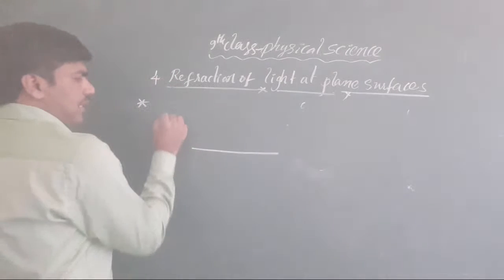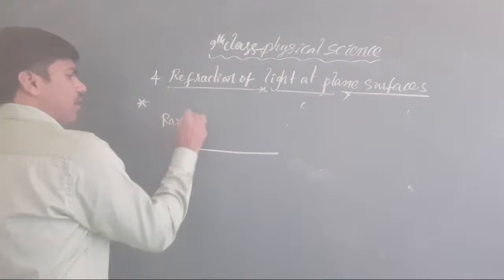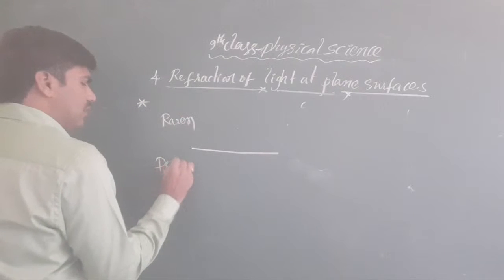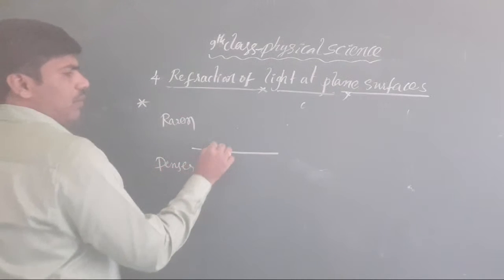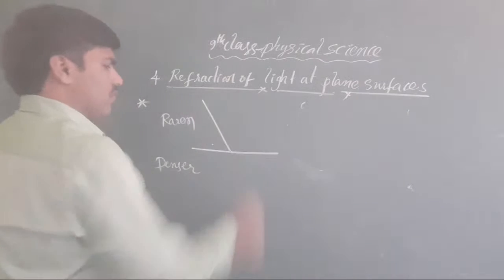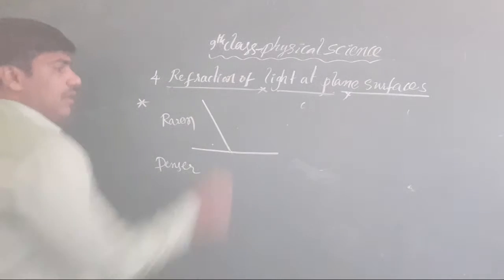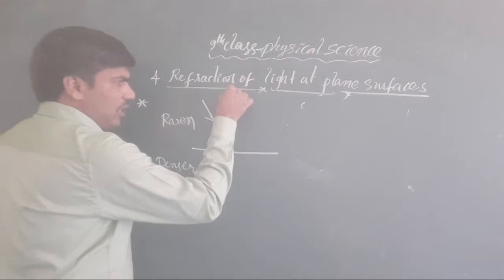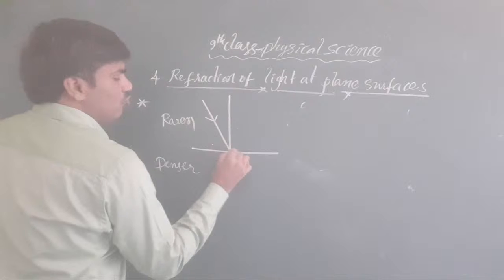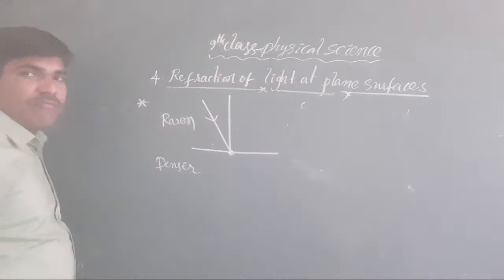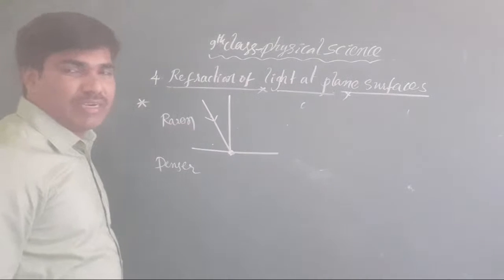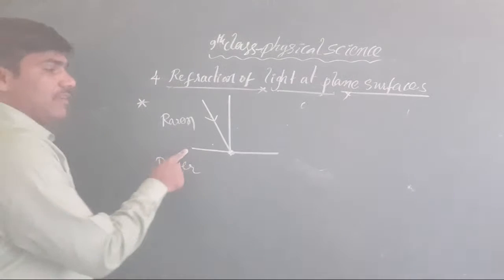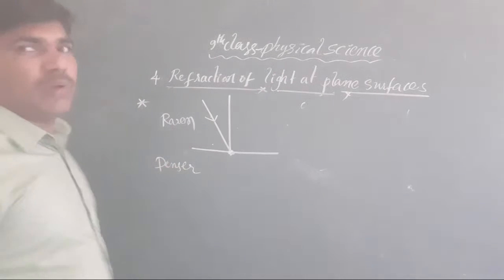Take one as the rarer media and another as the denser media. When our light enters from the rarer media to the denser media, what should we compulsorily draw here? You should compulsorily draw one normal. Where do we have to draw the normal every time? Yes, at the incident point. All the students, please keep this in your mind.